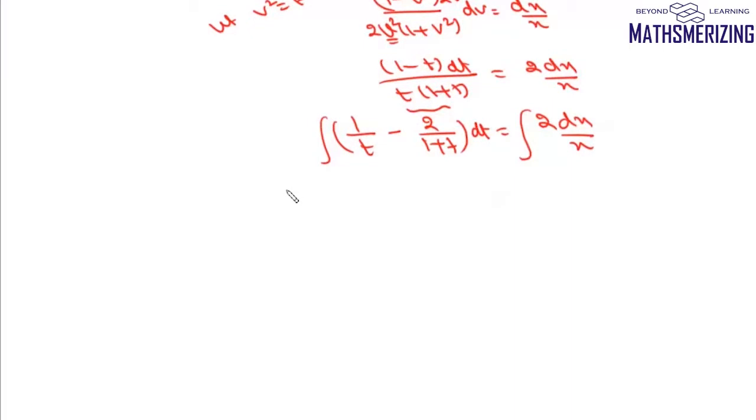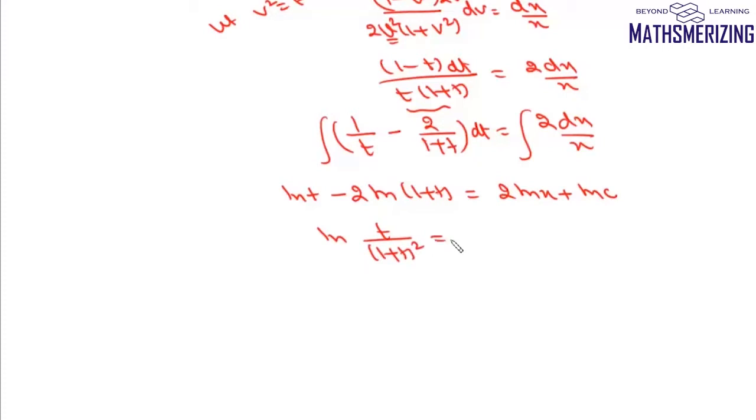We can write this as log t minus 2 log 1 plus t, it'll be 2 log x, and then we'll take this as log c. So we'll write this as log t upon 1 plus t square, and it will be equal to log c x square. We'll cancel this log with log.